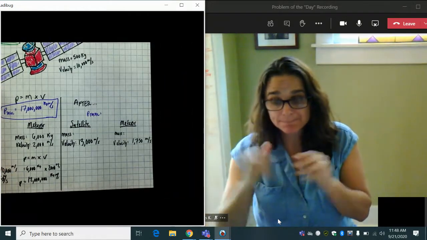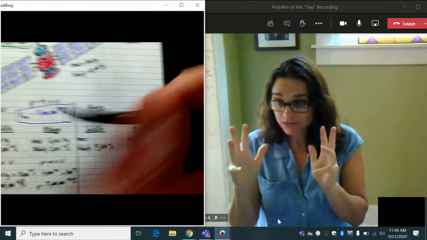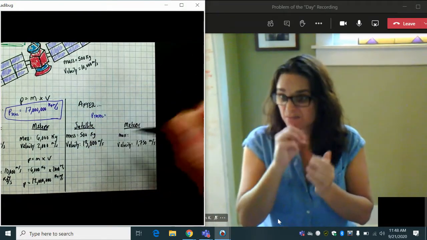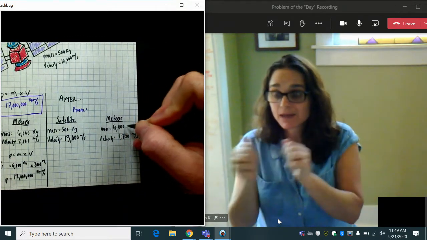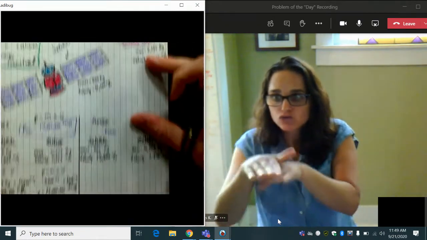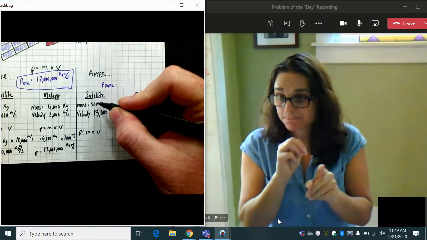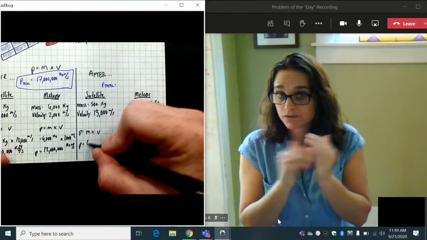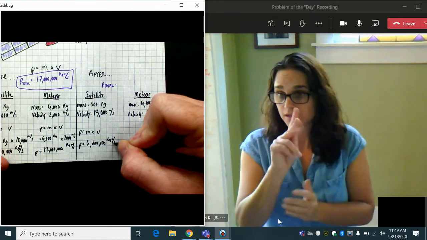So I give you a little bit more information here to help solve this. I tell you now that after they collide, the satellite speeds up. It goes from 10,000 to 13,000 meters per second. It still has a 500 kilogram mass, but it's increased its velocity. Same thing with our meteor. It still has a 6,000 kilogram mass, but it's actually slowed down after it's collided with our satellite. So here, if we solve for our momentum, mass times velocity, 500 times 13,000 would give us 6,500,000 kilograms meters per second.